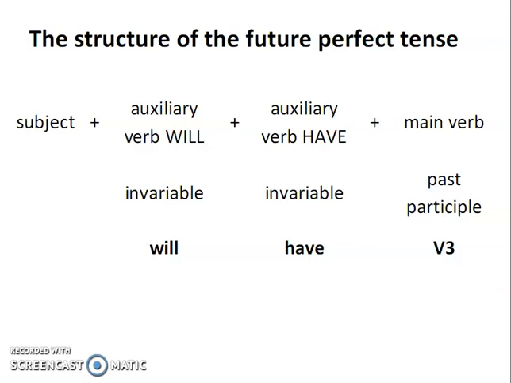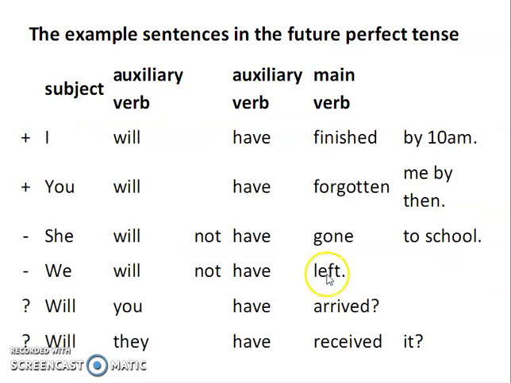the sentence. For example, the examples of future perfect tense are as follows. As you people are well aware, the positive sign indicates positive sentences, the minus sign indicates negative sentences, and the question mark sign indicates interrogative sentences. So let us go through these future perfect tense examples.